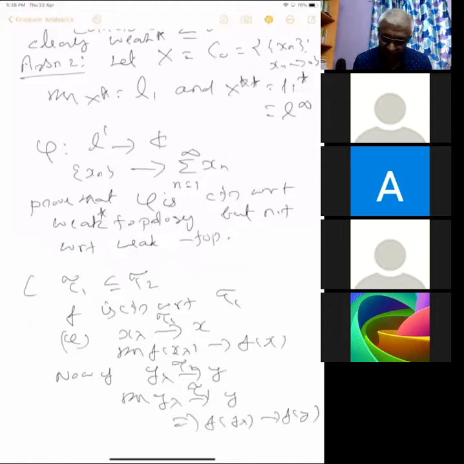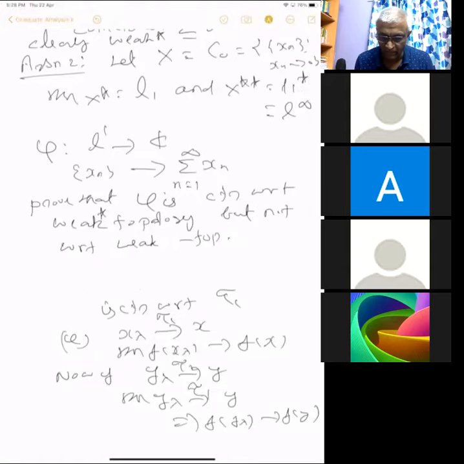So if it is continuous with respect to tau 1, it is continuous with respect to tau 2, right? So the argument is correct. You may get confused, so that's why I checked it.